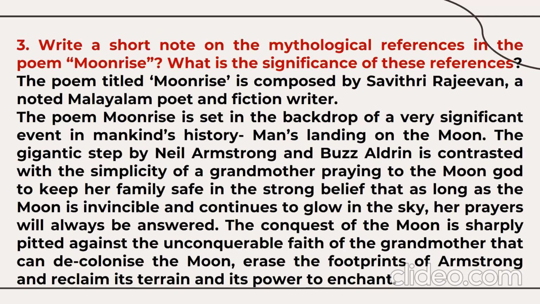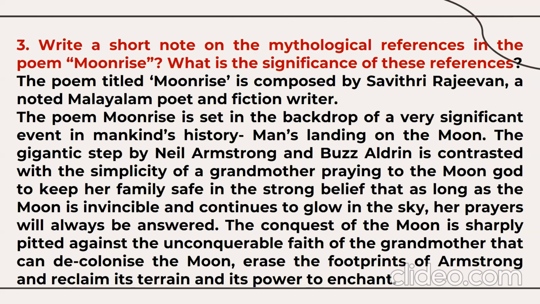Third one is here. Write a short note on the mythological reference in the poem Moonrise and the significance of these references. The poem titled Moonrise is composed by Savitri Rajeevan, a noted Malayalam poet and fiction writer. The poem Moonrise is set in the backdrop of a very significant event in mankind's history, man's landing on the moon.